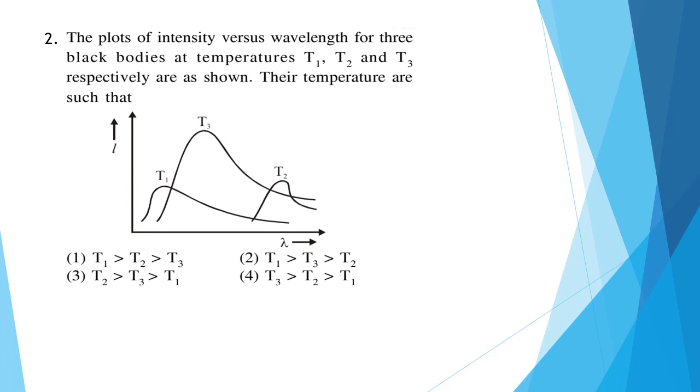Question 2. The plots of intensity versus wavelength for three black bodies at temperatures T1, T2 and T3 respectively are as shown. Their temperatures are such that... You know that temperature is inversely proportional to lambda. Therefore, T1 will be greater than T3, which will be greater than T2. Therefore, the correct answer here will be option number 2.